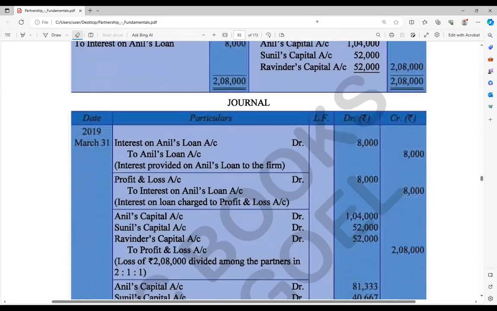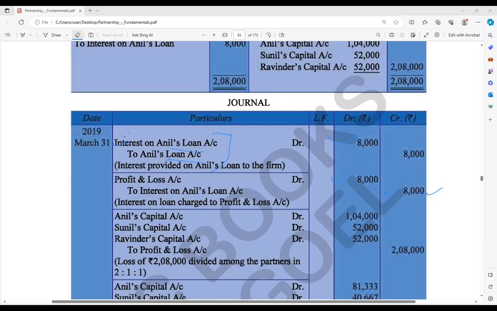So in that condition, what should we do first? The profit and loss account we made, as per the things we are making in the form of journal entries. So the first one is interest on Anil's loan account to Anil's loan account. That is the journal entry for that. And profit and loss has two entries, remember that. So profit and loss account debit to interest on Anil's loan, that is 8,000. This is for interest on loan. Okay.